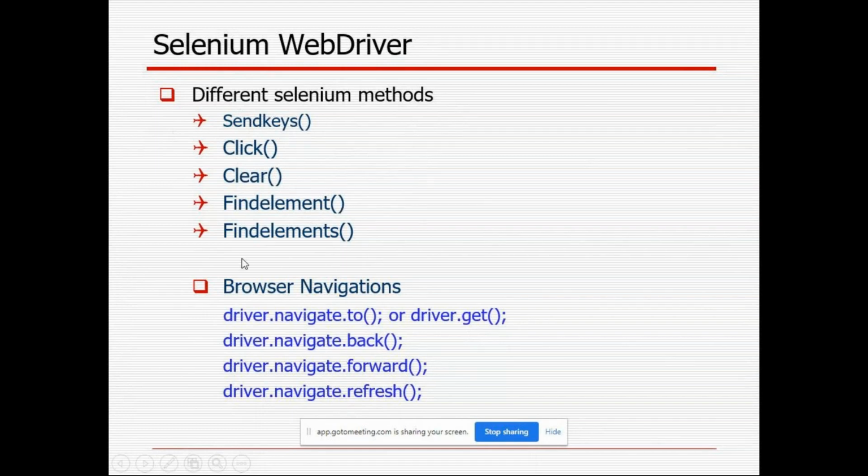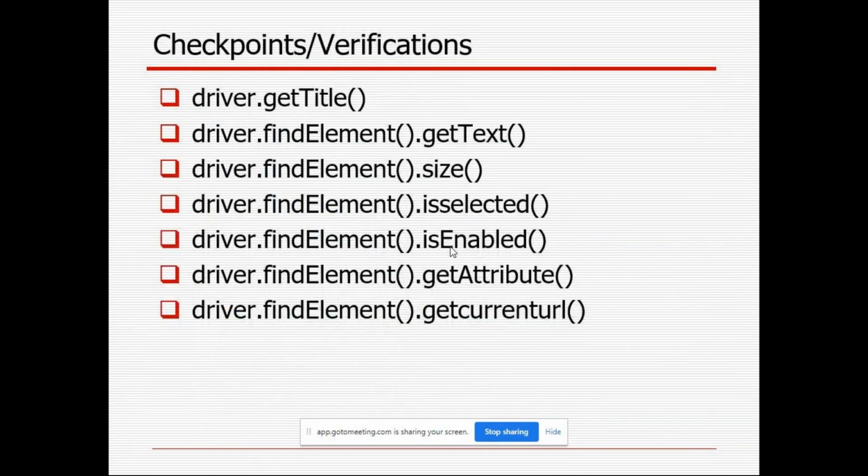And I have explained findElements, and different navigations also. Manually we use the forward button, back button, refresh button, like that. In automation also we can do that. Driver dot get will take the URL of the application and launch that application. Or you can use navigate dot to for that. If I want to click back, you can use navigate dot back. If you want to click forward, you can use navigate dot forward, and refresh. Selenium WebDriver provides n number of such methods and navigations.